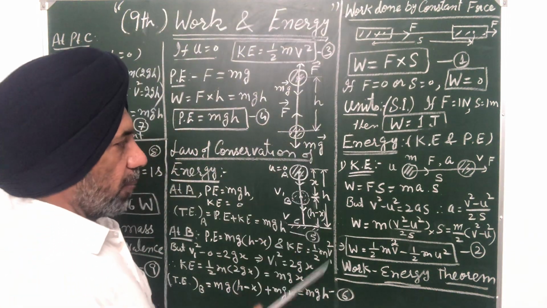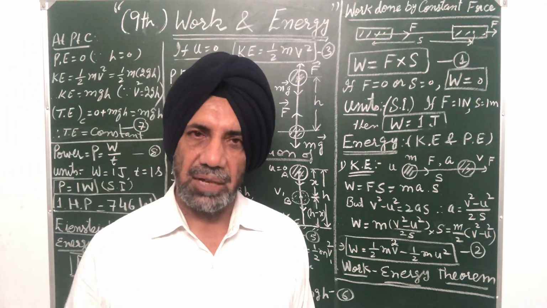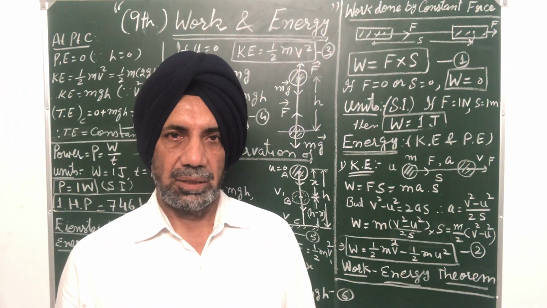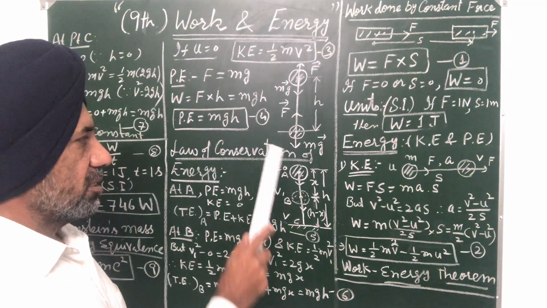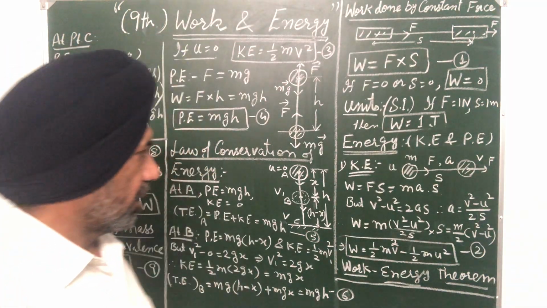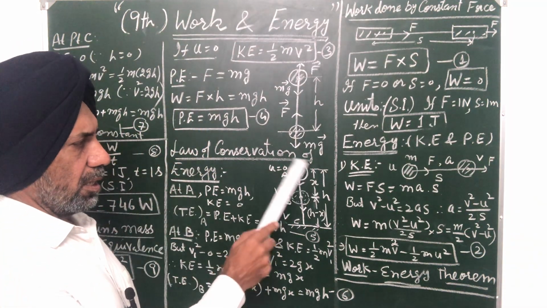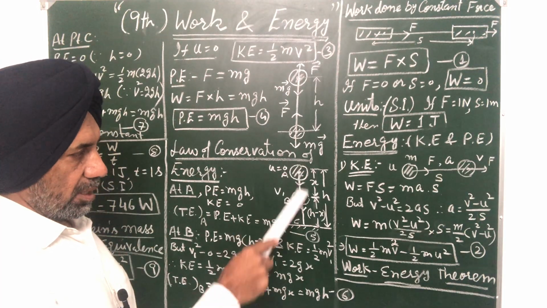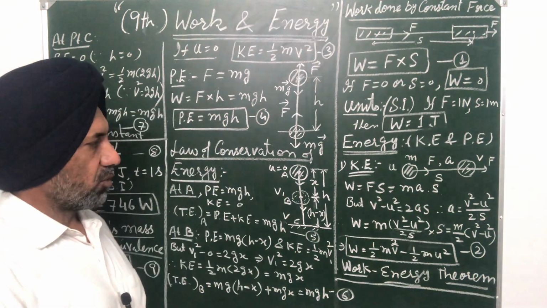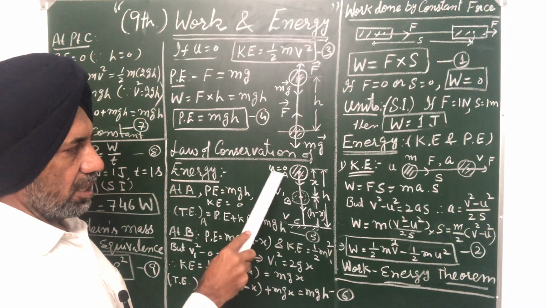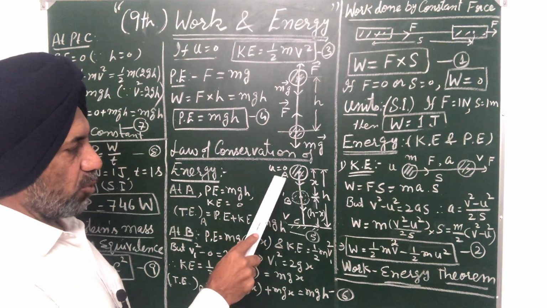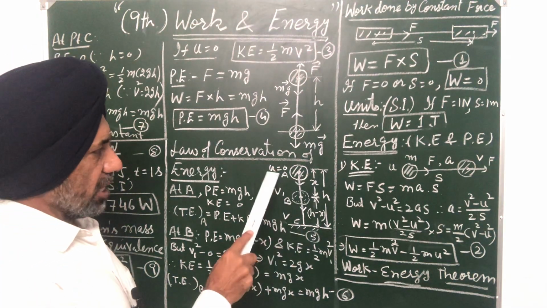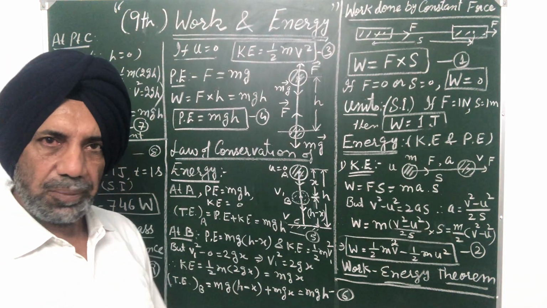We can prove that for a body falling freely under the effect of gravity, this law of conservation of energy is always obeyed. Suppose a body of mass m is dropped from height h, from point A. When the body is dropped, the initial velocity of the body u is 0.